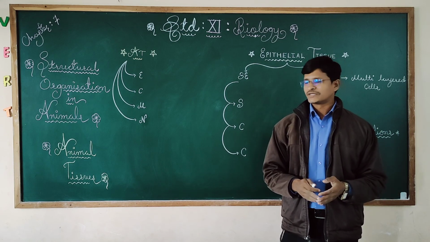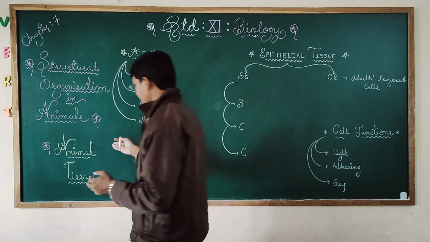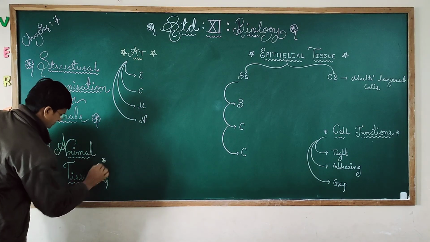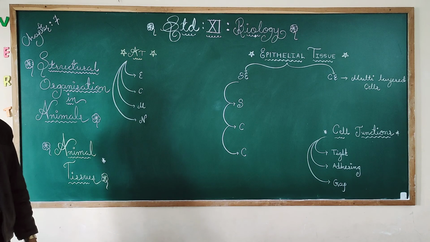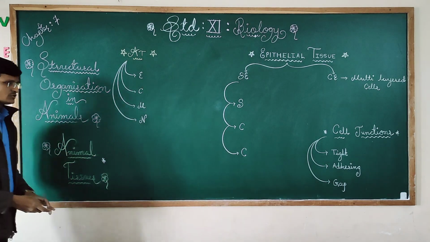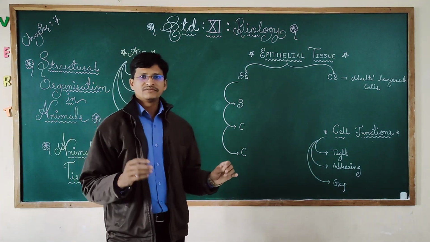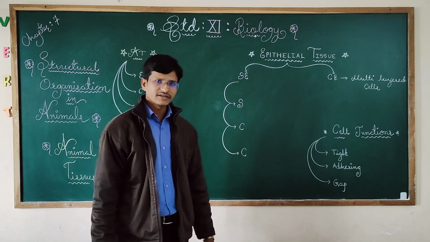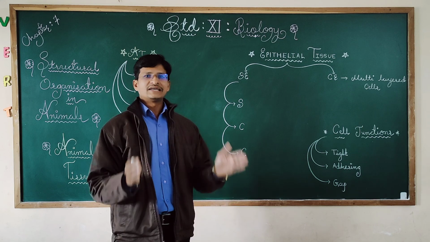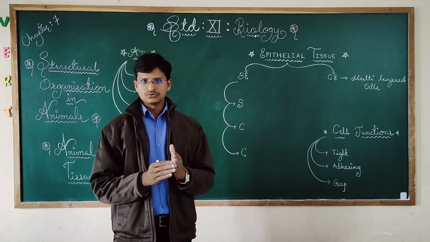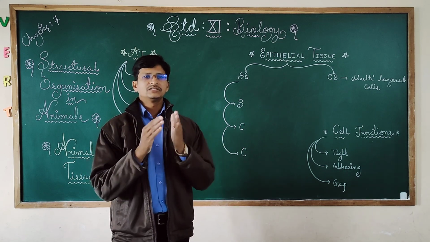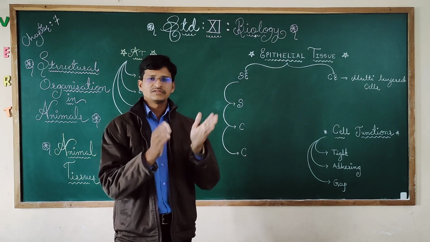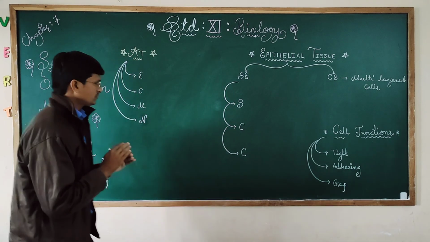Now the first topic we are going to discuss in this chapter is animal tissue, the tissues which are made up of different cells. In our body, thousands and billions of cells are there. Those cells together make tissue, then different tissues together make organs, then organ systems, and after that the organism. Okay, so that we know.